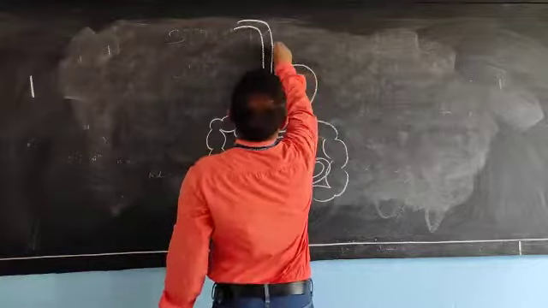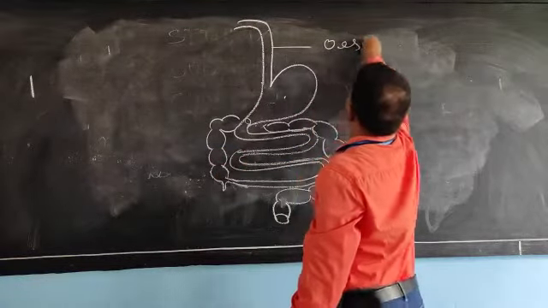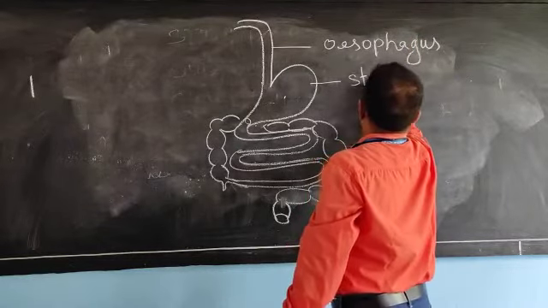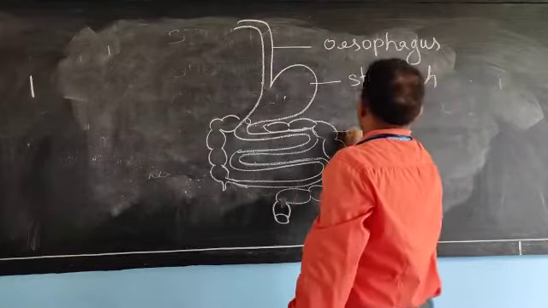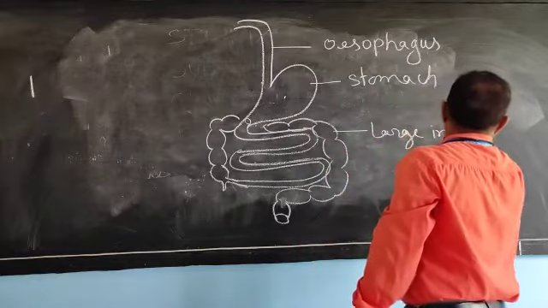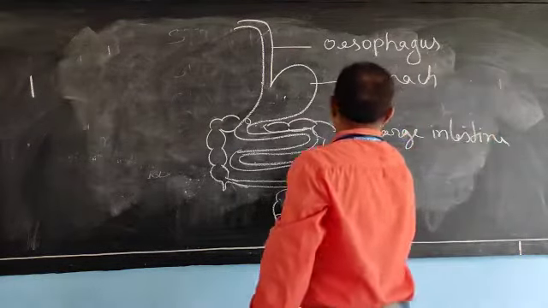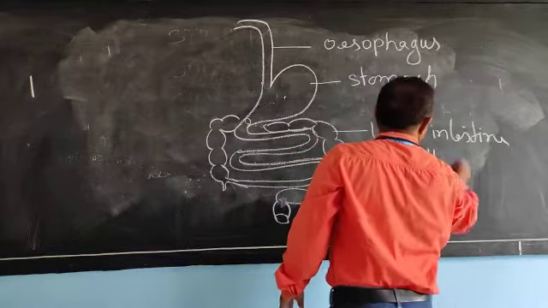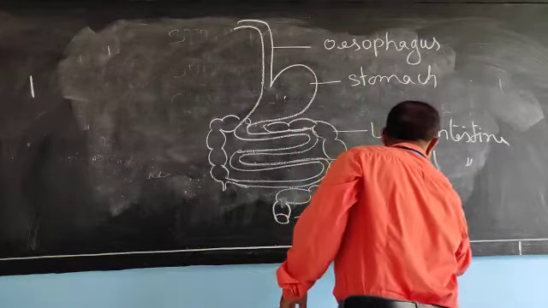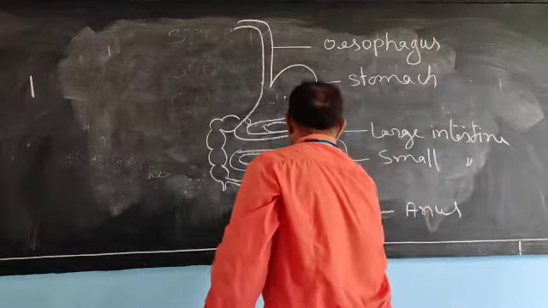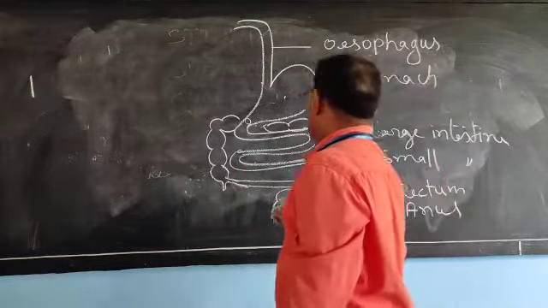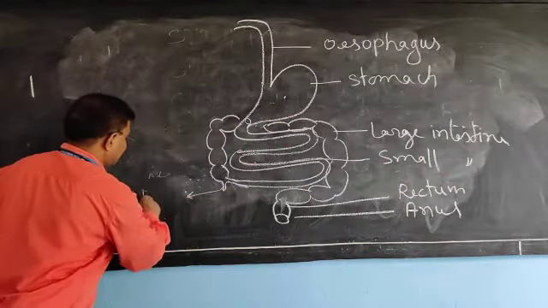See here, this is the oesophagus, stomach, large intestine, these are the small intestine, anus. The upper part of the anus is the rectum, and this is the appendix.